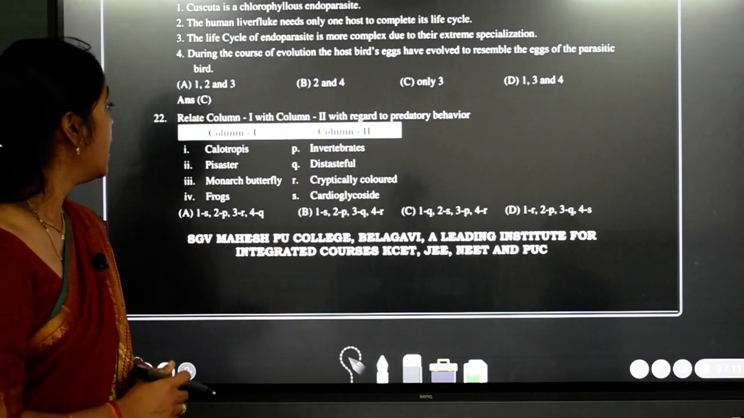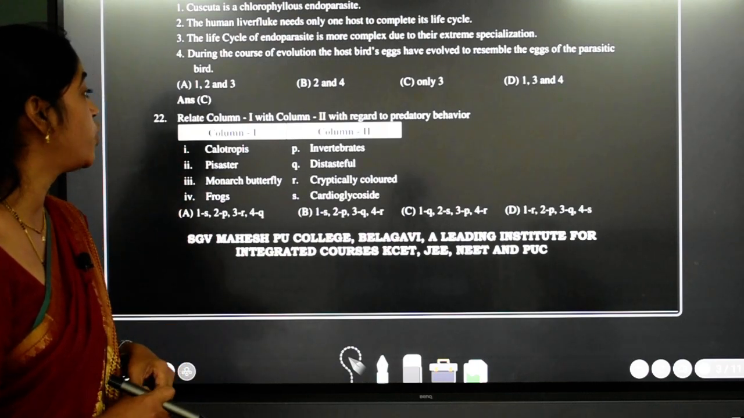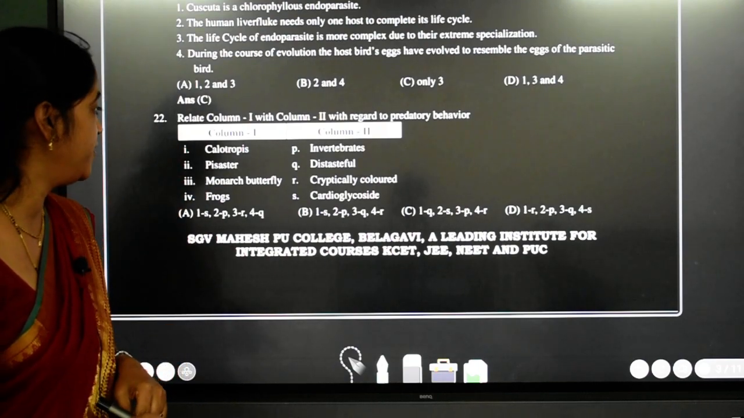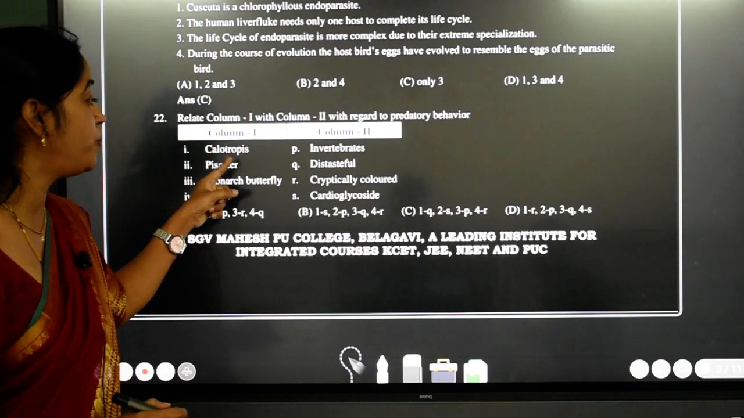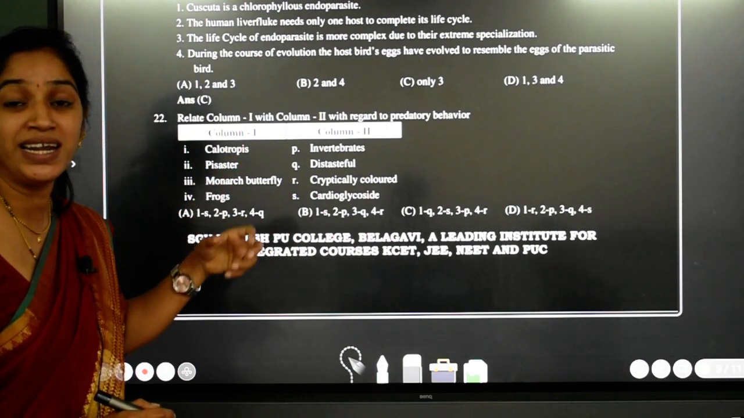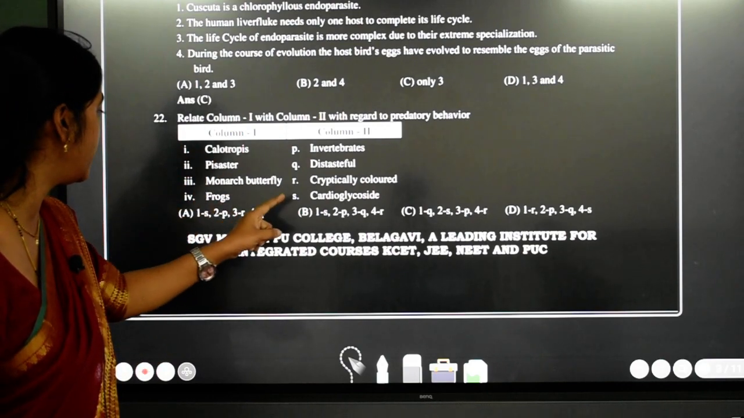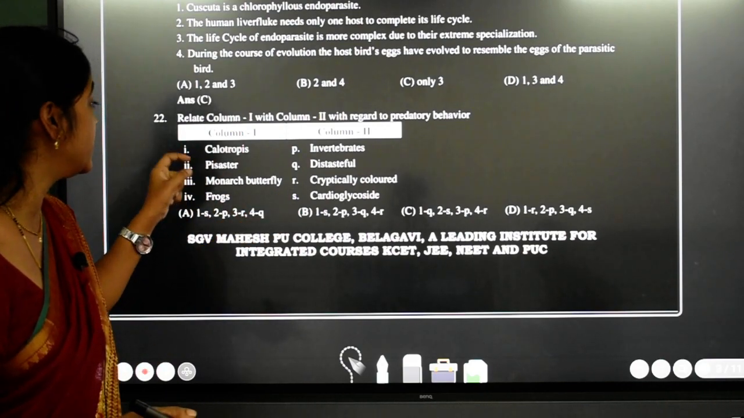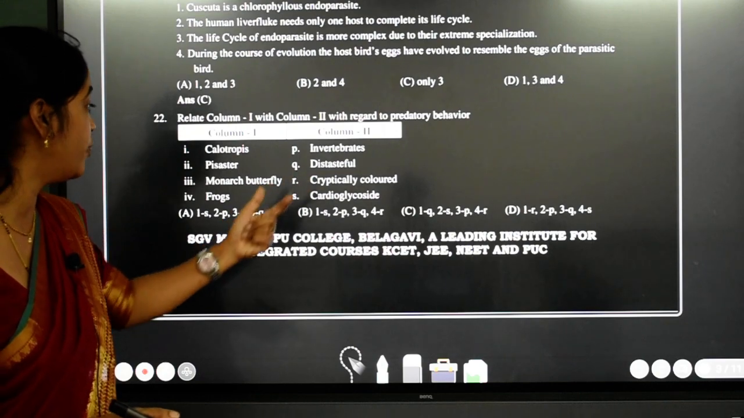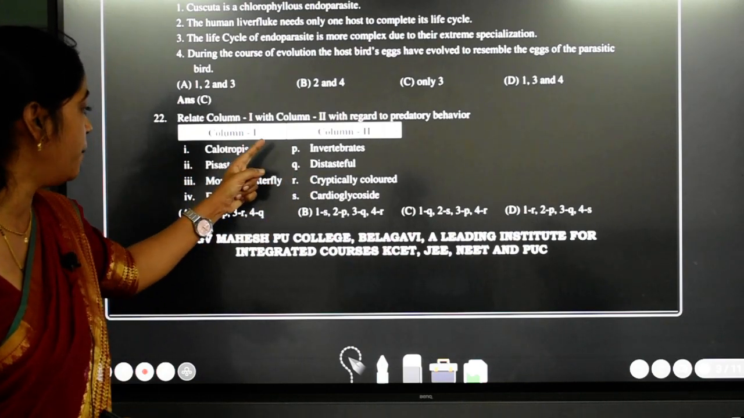22nd question. Relate column 1 with column 2 with regard to predatory behavior. See students, Calotropis produces cardiac glycoside, after eating which the animals die. So 1 goes with S. Pisaster is a starfish which comes under invertebrates. So 2 goes with P.